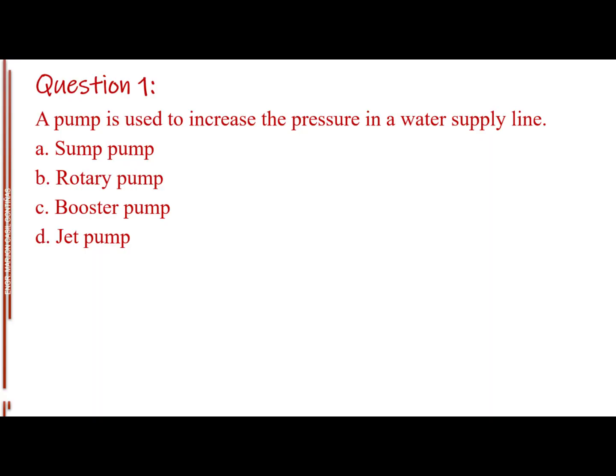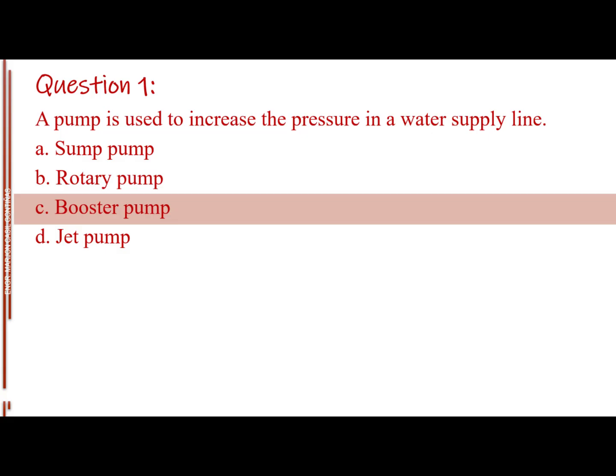Question number 1. A pump is used to increase the pressure in a water supply line. Letter A, sump pump. Letter B, rotary pump. Letter C, booster pump. Letter D, jet pump. The answer is letter C, booster pump.